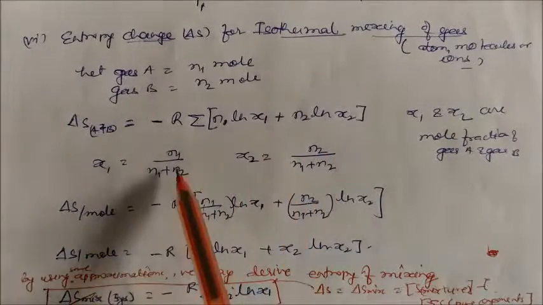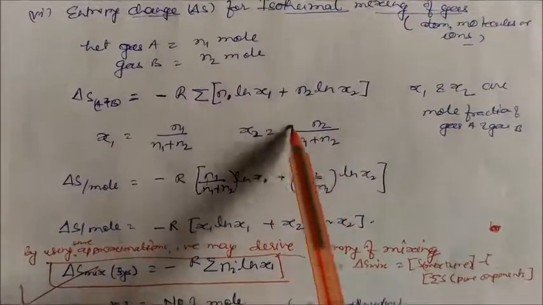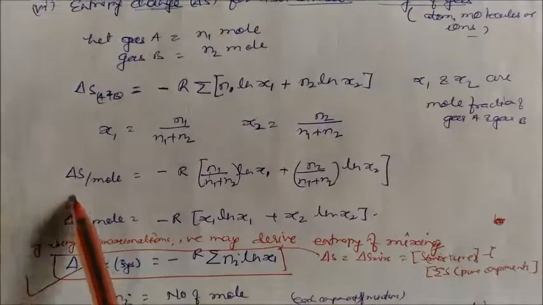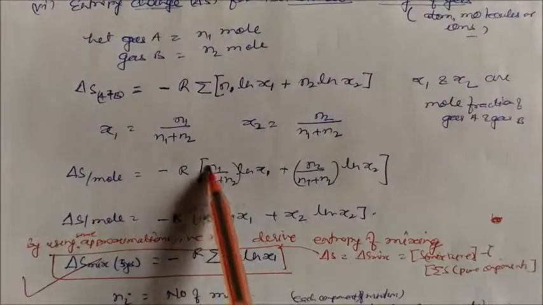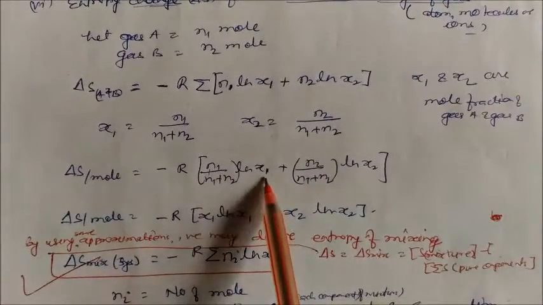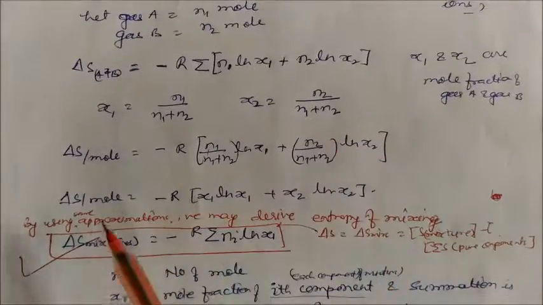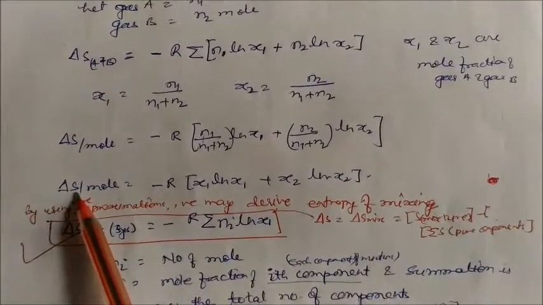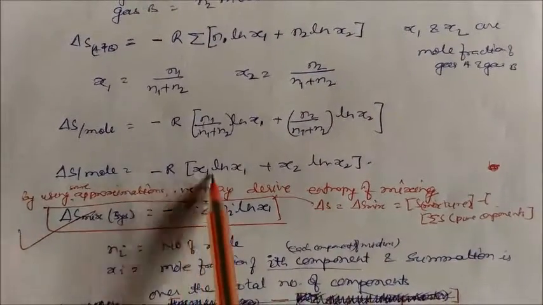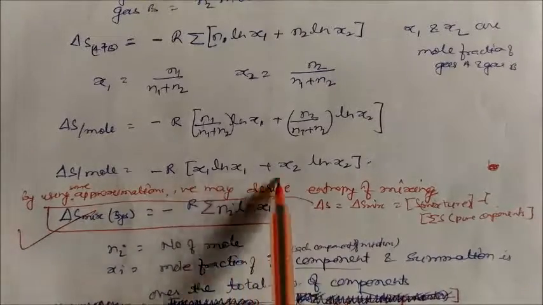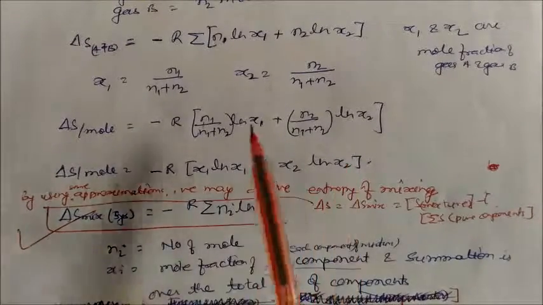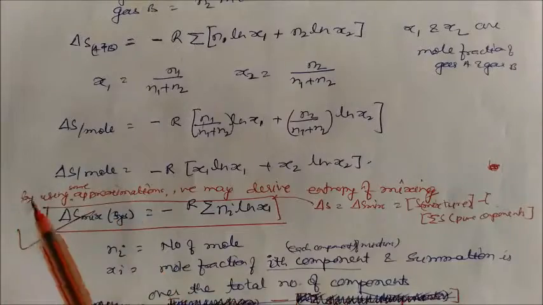So x1 is the mole fraction and x2 is the mole fraction. We can write the entropy per mole as minus R times the whole value, mole fraction 1 into natural log x1 plus mole fraction 2 into natural log x2. So the change in entropy per mole will be minus R times x1 natural log x1 plus x2 natural log x2. This is per mole.